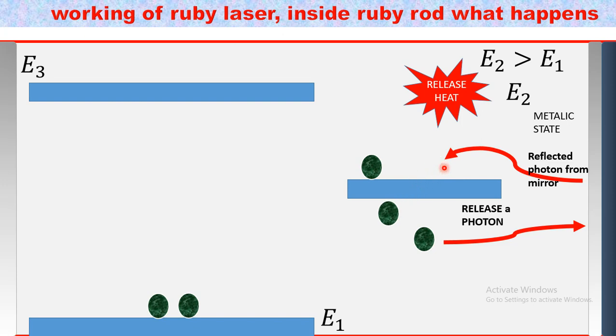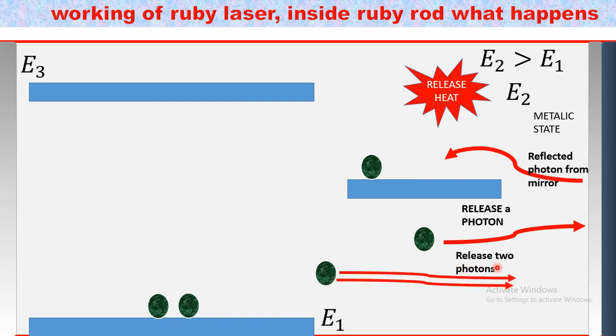Now another atom comes down to the lower energy level. There is already one photon's energy, and another photon's energy is absorbed, so it releases two photons. These two photons go to the mirror, are reflected, and trigger another atom.